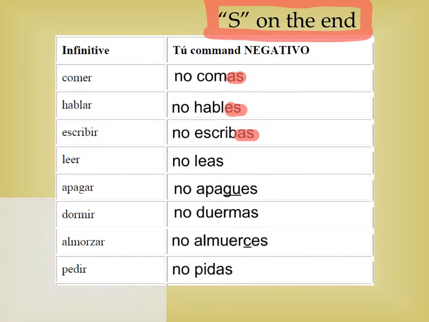Escribir, no escribas. Leer, no leas. Apagar, no apagues. So see the car, gar, zar spelling change there. Dormir, no duermas. See the stem change in that one. Almorzar, no almuerces. The car, gar, zar, the zar changing to a c there. And no pidas, also with a stem change there.